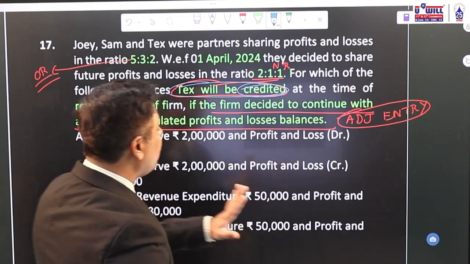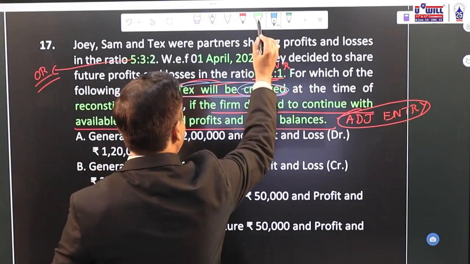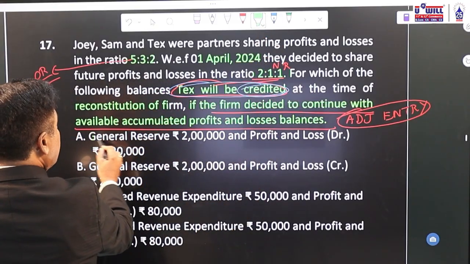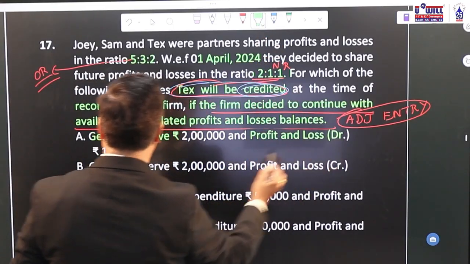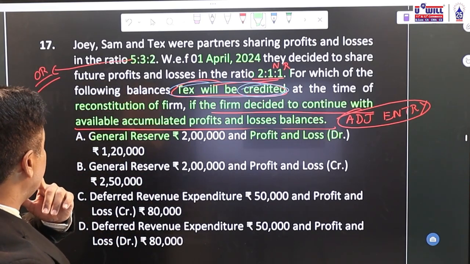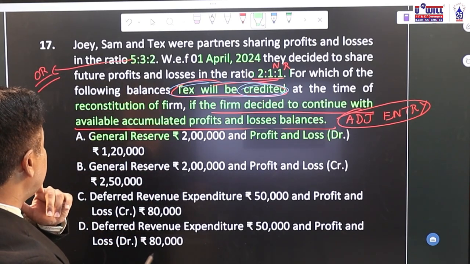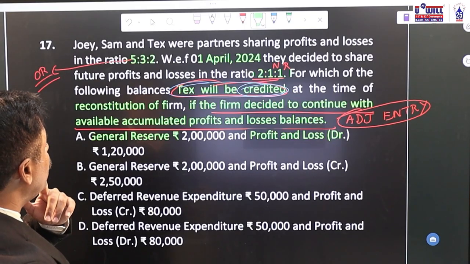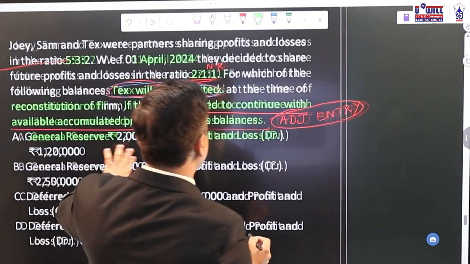In case of unfavorable, okay, here we have general reserve 2 lakhs and profit and loss debit 1,20,000. Everywhere general reserve is given to you and profit and loss is given to you. Let's first find out, is he gaining or sacrificing, then we conclude.